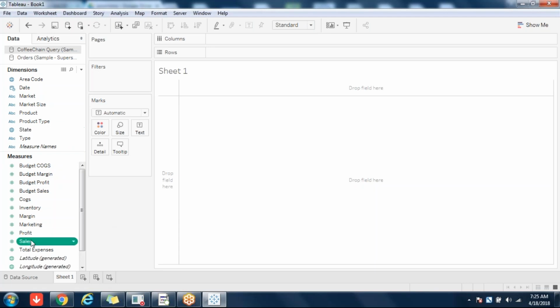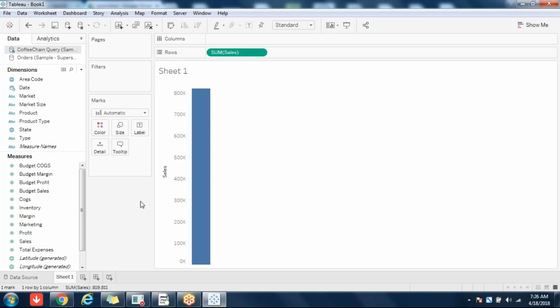Now what I'll do is I'll go there straight away and just double click on the fields and add it. So I'm double clicking it. Here there is a blue color icon. One second guys, I need to update this. As you saw clearly, the number of states is less here compared to Orders or Superstore.